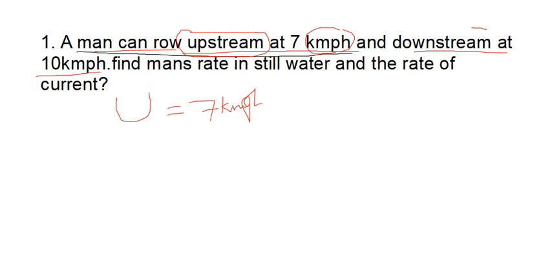Here they mention downstream or upstream only, but not the word speed. How can I guess that this is a speed? Because the numerical value's unit is kilometer per hour, and that unit is for speed only. So you can conclude U is the upstream speed, whatever they gave. And the other, the downstream speed, capital D, is equal to 10 kmph. Yes or no? Yes, very good.